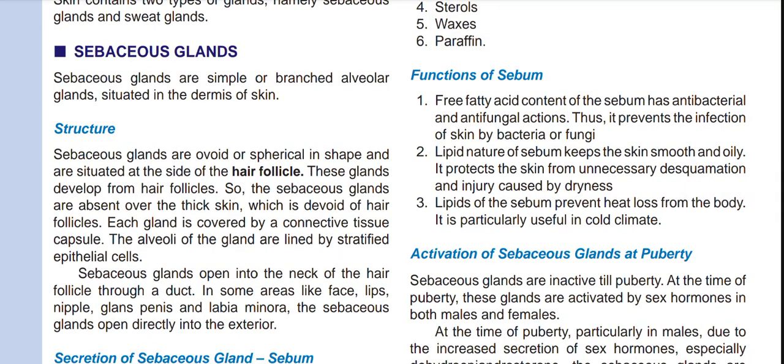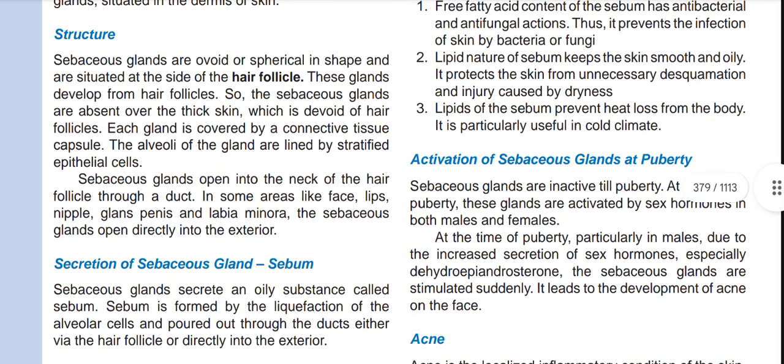Sebaceous glands are simple or branched alveolar glands situated on the dermis of the skin. So sebaceous glands are those glands which are simple or branched, they are alveolar glands, and they are generally situated on the dermis layer of the skin. Now the structure of the sebaceous gland.